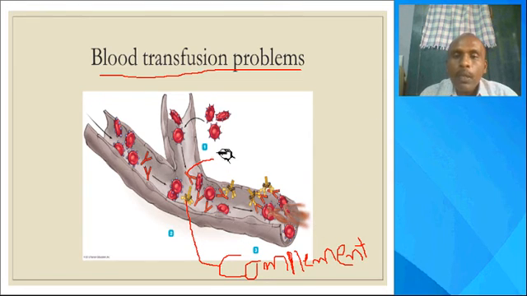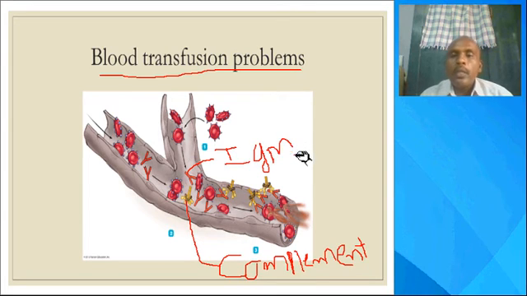These immunoglobulins belong to the IgM type, and they contain different types of paratopes according to the glycomolecules.